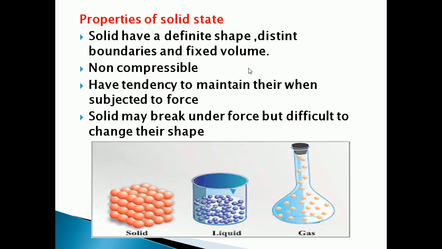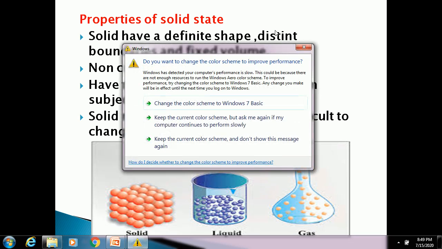Even if we apply force, we can't change the shape of a solid easily. If we apply more force, sometimes it will break, but it is very difficult to change their shape.